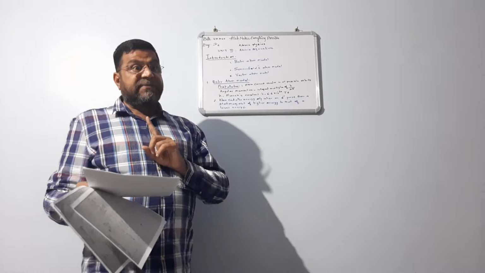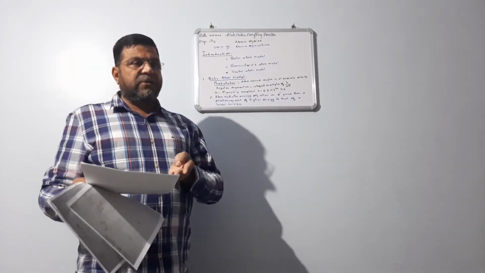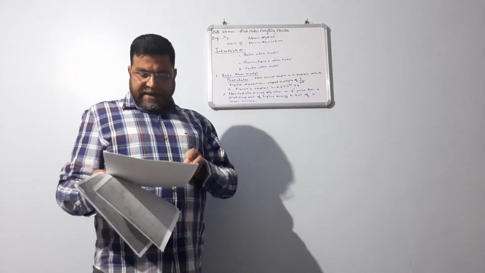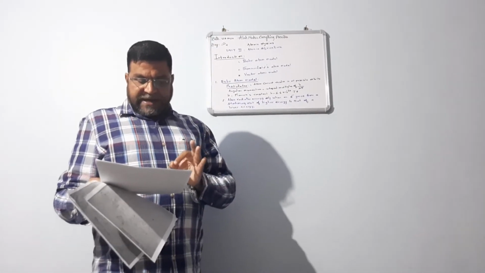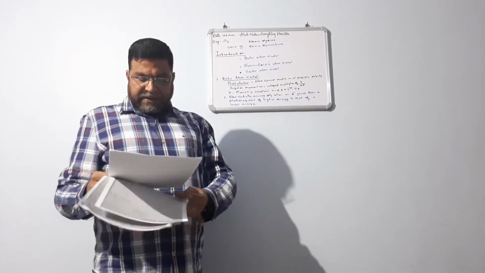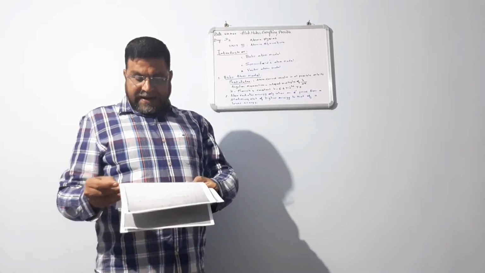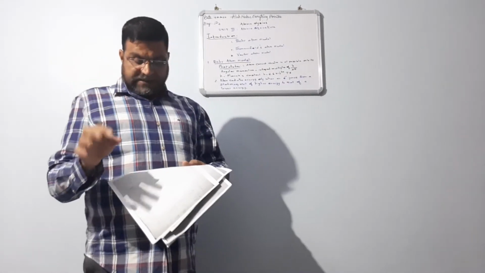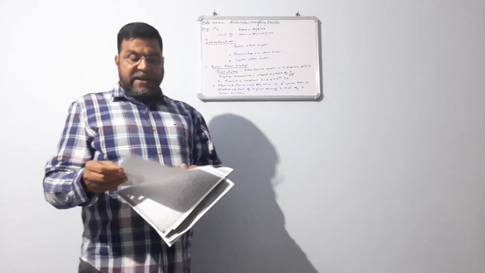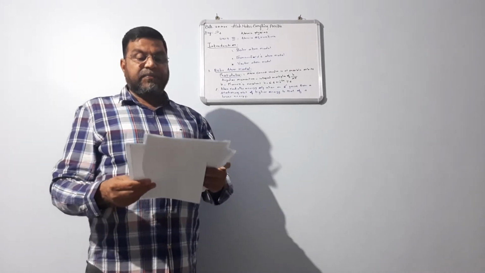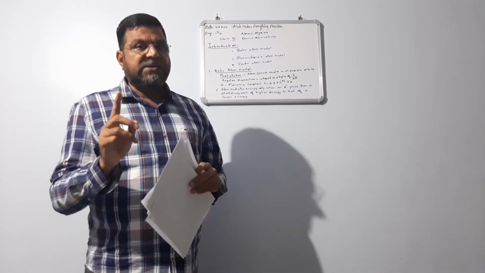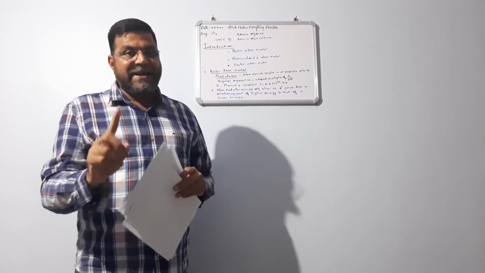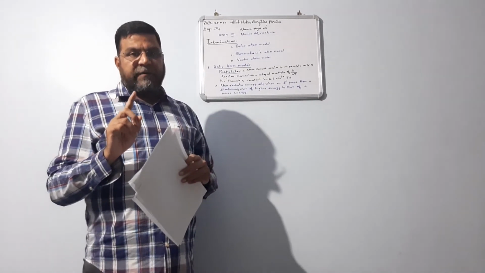E is the charge of the electron. Just a few minutes back I told you the value of the charge of the electron is 1.6 into 10 power minus 19. So finally you must write the radius of the nth permissible orbit for the hydrogen atom: r of n equal to n square h square epsilon naught divided by pi e square m. And this is called the formula for Bohr radius.